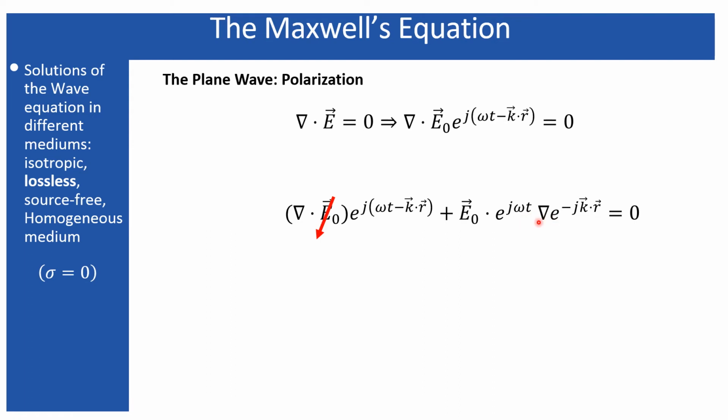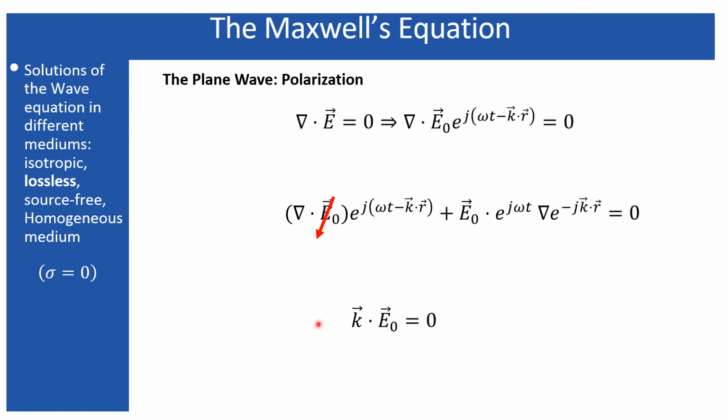Now if I apply the gradient operator over here, that gradient operator will only extract this minus j times k out from this expression. And since there exists a dot product, the resulting equation will be this one. What is the significance of this one? The significance is very easy. Since there is a dot product and k is a vector that includes kx, ky, and kz, and E naught is also a vector that includes E naught x, E naught y, and E naught z, the dot product will result in an expression having only the kz component and the E naught z component. And the product of kz times E naught z is equal to 0.